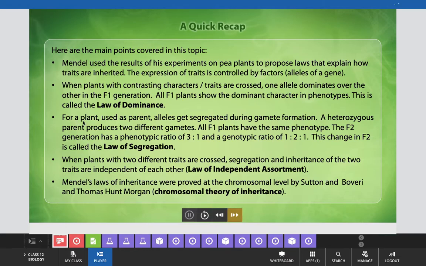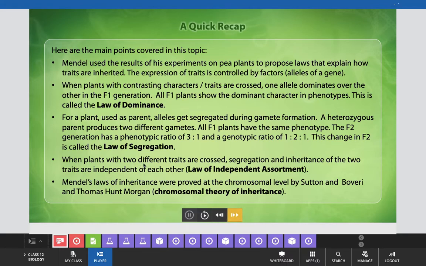For a plant used as a parent, alleles get segregated during gamete formation, and a heterozygous parent produces two different gametes. All F1 plants have the same phenotype. The F2 generation has a phenotypic ratio of 3:1 and a genotypic ratio of 1:2:1, and this change in the F2 generation is called the law of segregation.